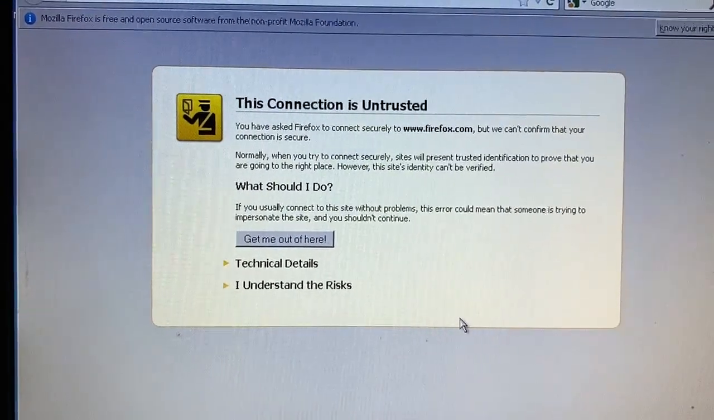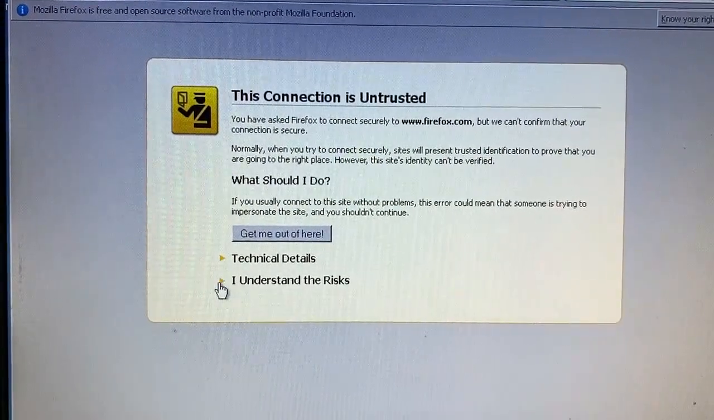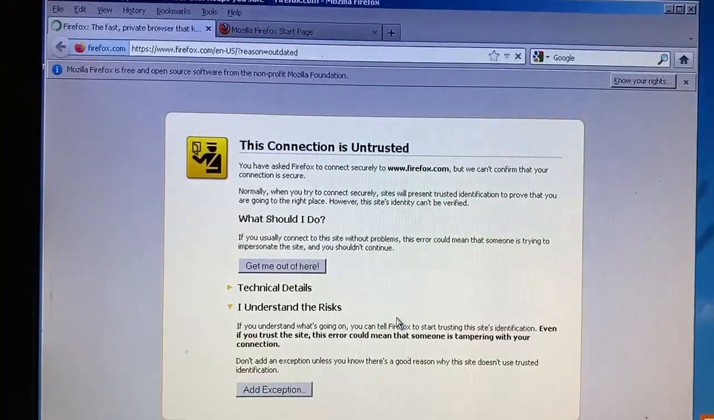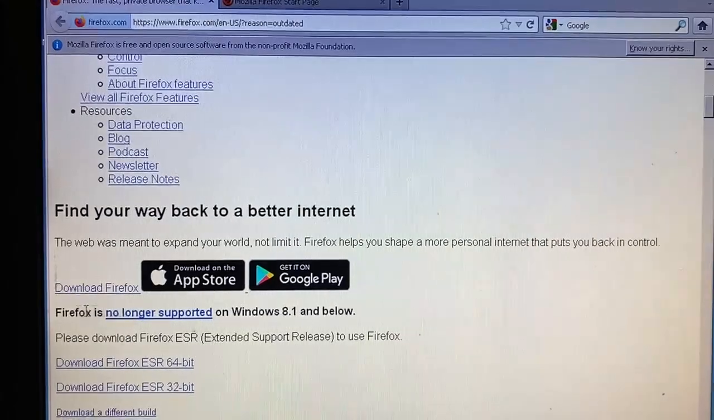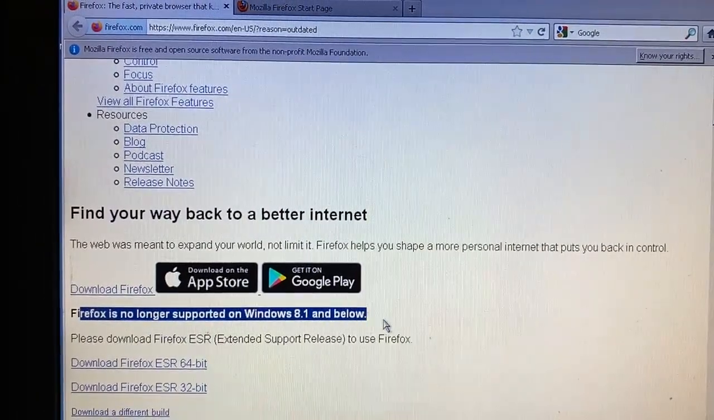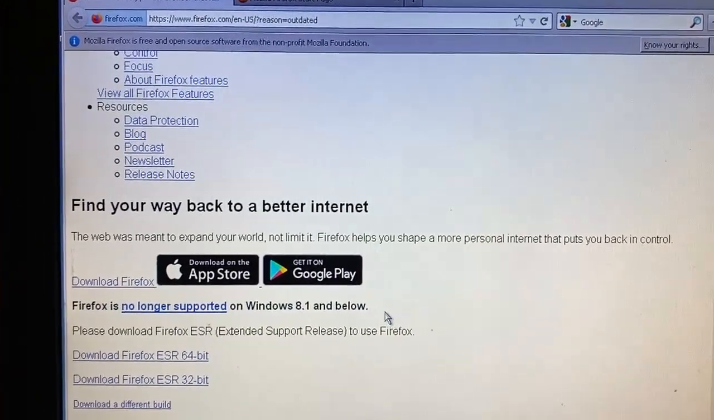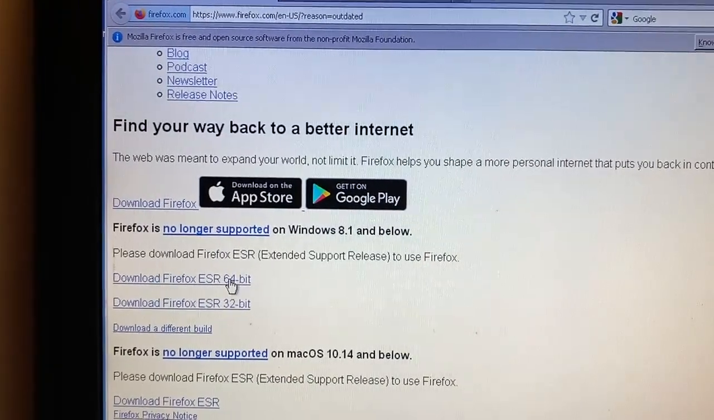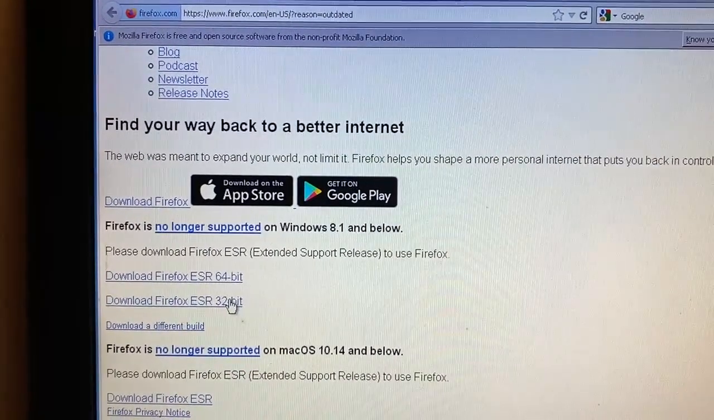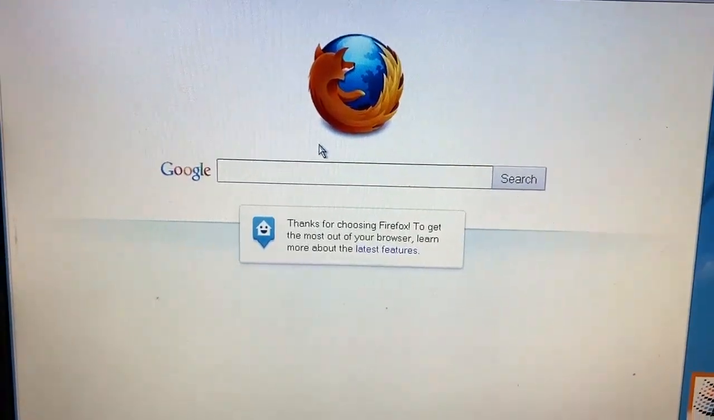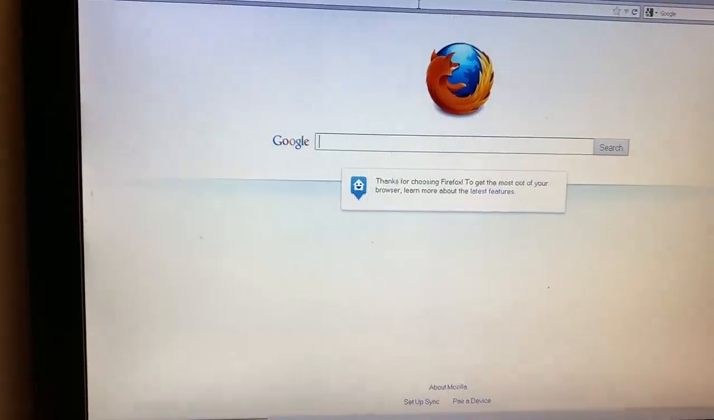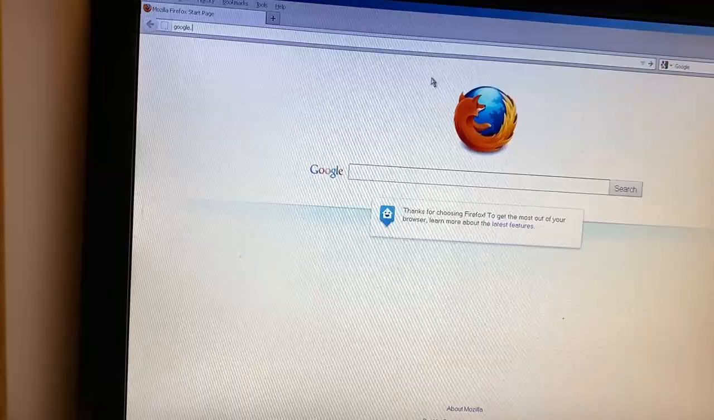Okay, now it just throws you into a different web page and it asks you the exact same thing. Okay, so now it's thinking of, oh, well, this is interesting. Firefox is no longer supported on Windows 8.1 and below. Yeah, I'm not surprised. That one, Firefox ESR, I already did that. Okay, but take a look at this page. Have you seen this before? I sure did.